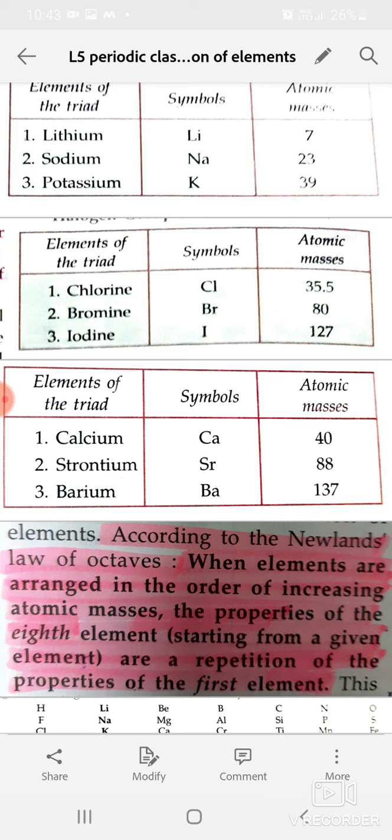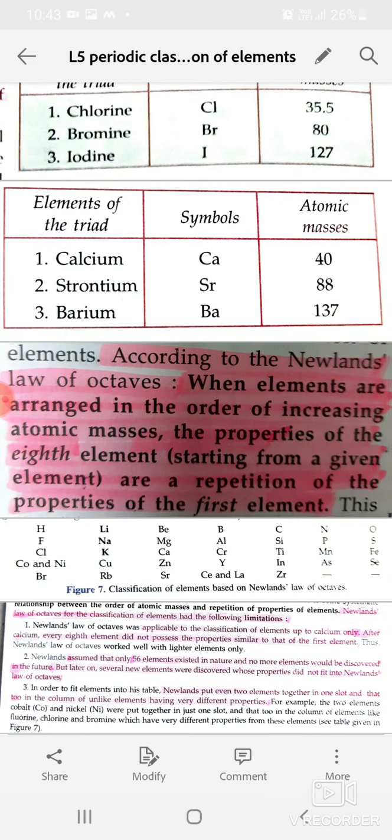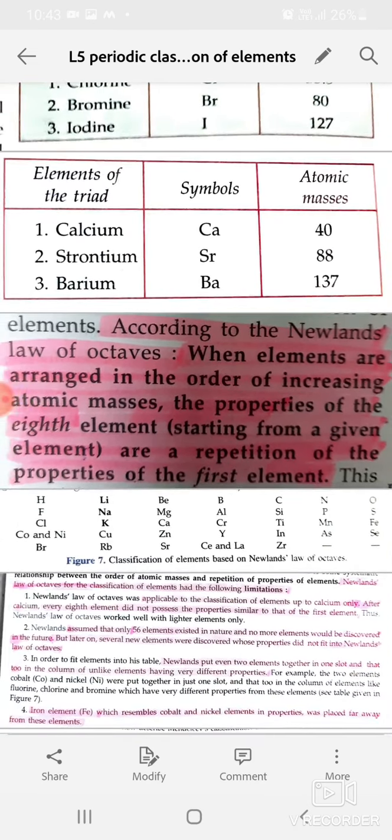So, according to Newland's law of octaves, when elements are arranged in the order of increasing atomic masses, the properties of the eighth element starting from a given element are a repetition of the properties of the first element. Here you can see the octave: hydrogen, lithium, beryllium, boron, carbon, nitrogen, oxygen.